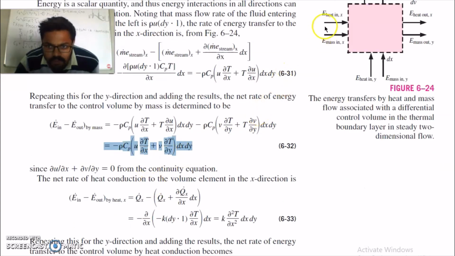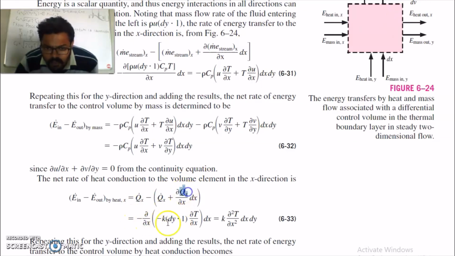In the same way, you have to take heat conduction into the control volume in the x direction, that is qx minus qx plus del qx by del x into dx. Heat is transferred in this direction and then leaves from this direction, so taking the difference of in minus out, you will get this equation.